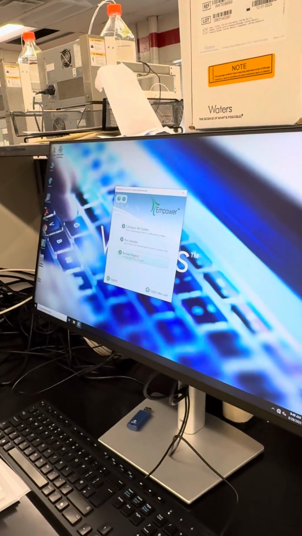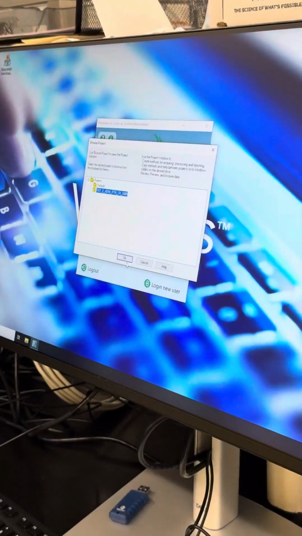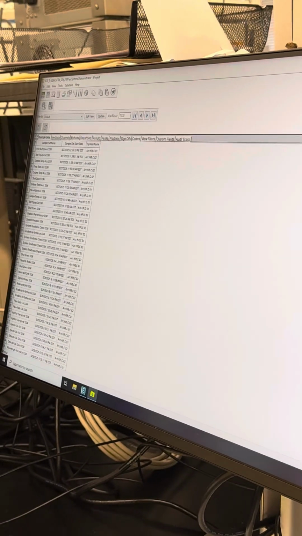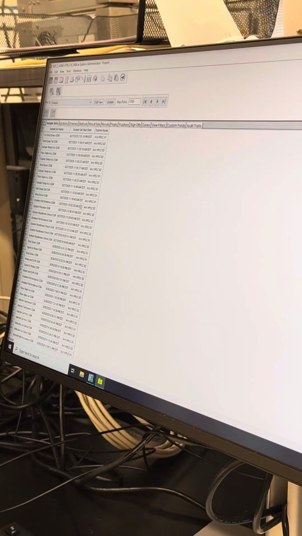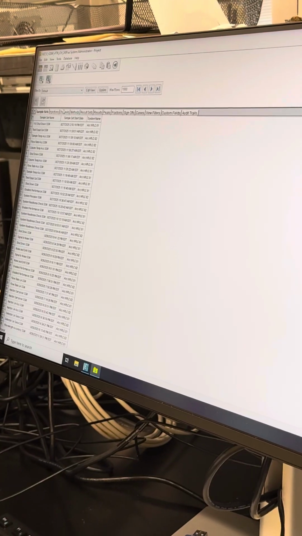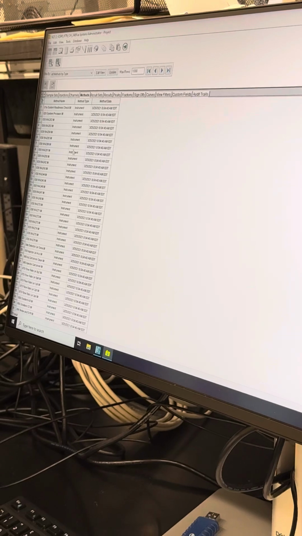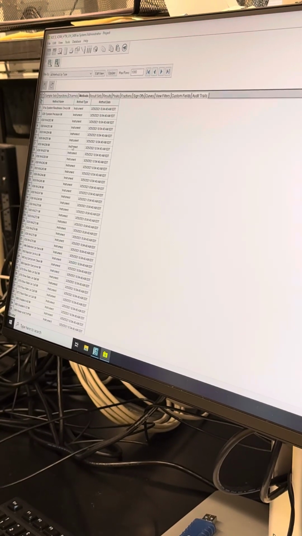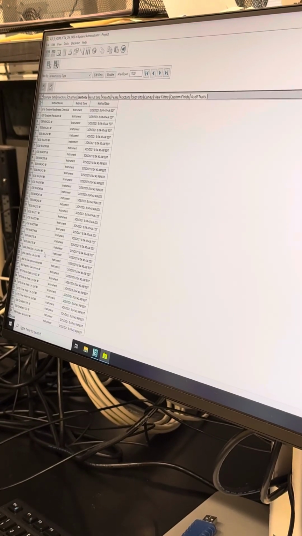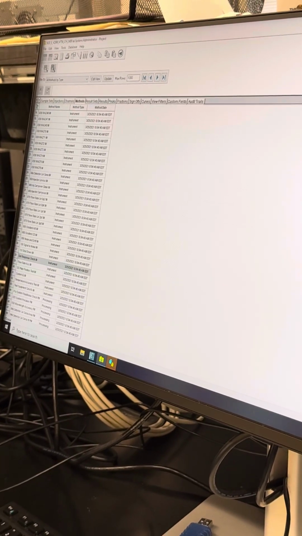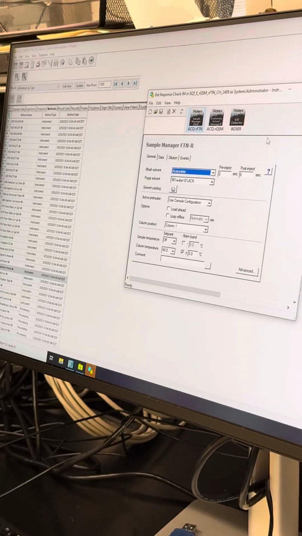All right. Now we'll get into the projects. So I'm going to open up this SQT project that I have, and we're going to run the detector response, kind of show you. But first we'll look at our methods. So the instrument method is going to be what the instrument is doing during your run. So we open up our detector response, which is what I'm going to use to base everything off of. It'll open up your instrument method.